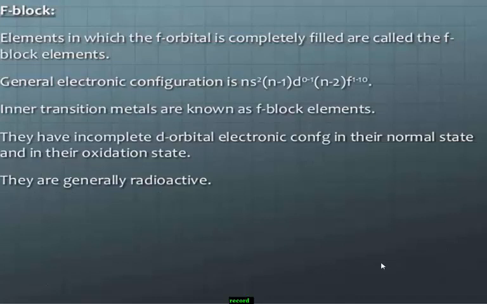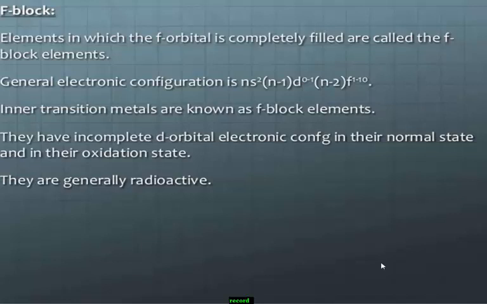Next, another type of block of elements, f block elements. The elements in which the last or differentiating electron enters into the f orbital. Here the f orbital is being filled.